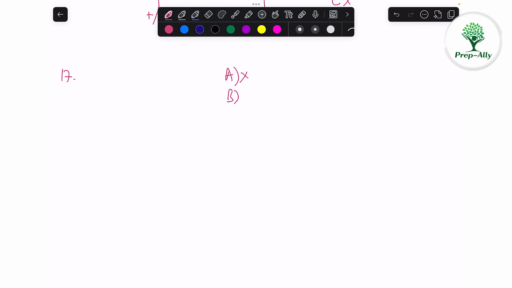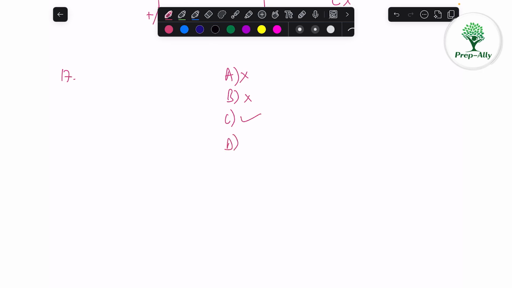Now B says that P1 is greater than P2. Now the height is same for both the water and honey in the first and second case, but the honey is more dense. That's why it has more weight, so it has more pressure at the bottom. So actually P2 is greater than P1. So B is wrong. C option says that P1 is greater than P3. Now in 1 and 3 water is there, so same liquid, but in the first case the height is more. That means more weight of water, so more pressure. So P1 is greater than P3, so C is correct.